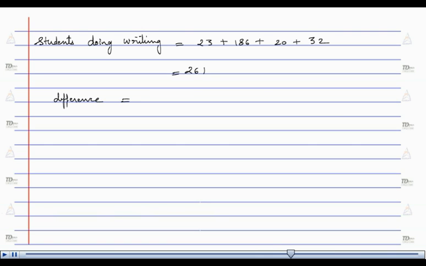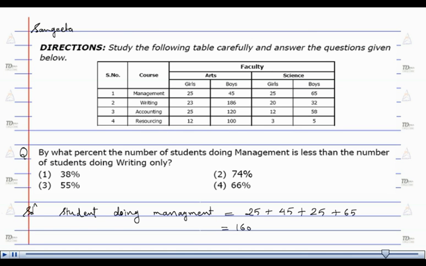is equals to 261 minus 160, which is equals to 101. Therefore, the required percentage is equals to 101 upon 261 into 100, which is equals to 38%. Hence, the right answer for this question is option number 1.